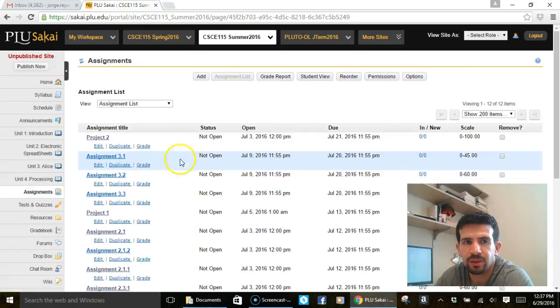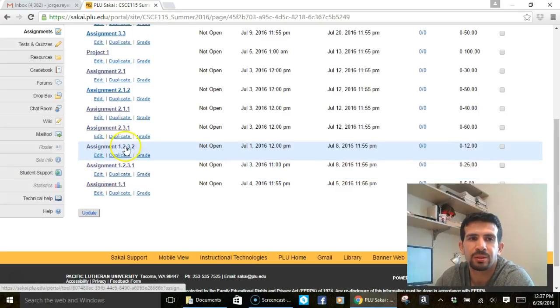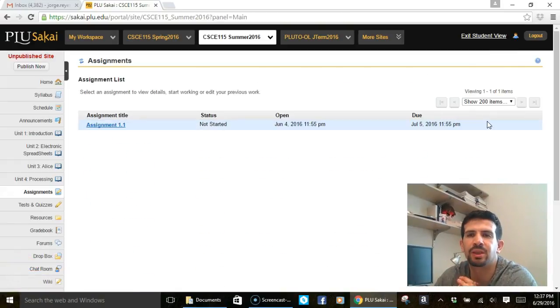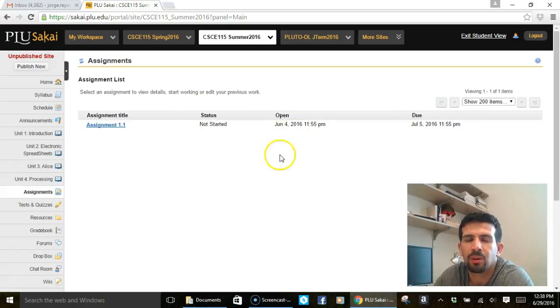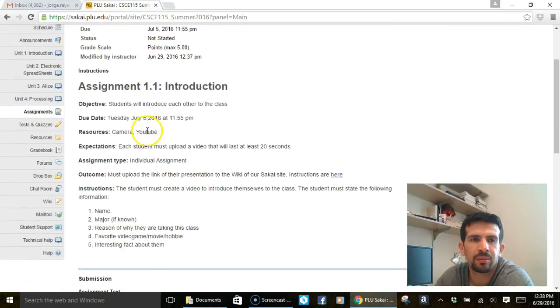Talking about uploading files. Whenever you have an assignment that is asking you to upload a file, what you're going to do is, let me go here. Again, with the magic of technology, now I have an assignment in here. The assignments will be open depending on the different dates, and they will all have a due date in here. Now, you will click on the assignment and it will have the instructions.